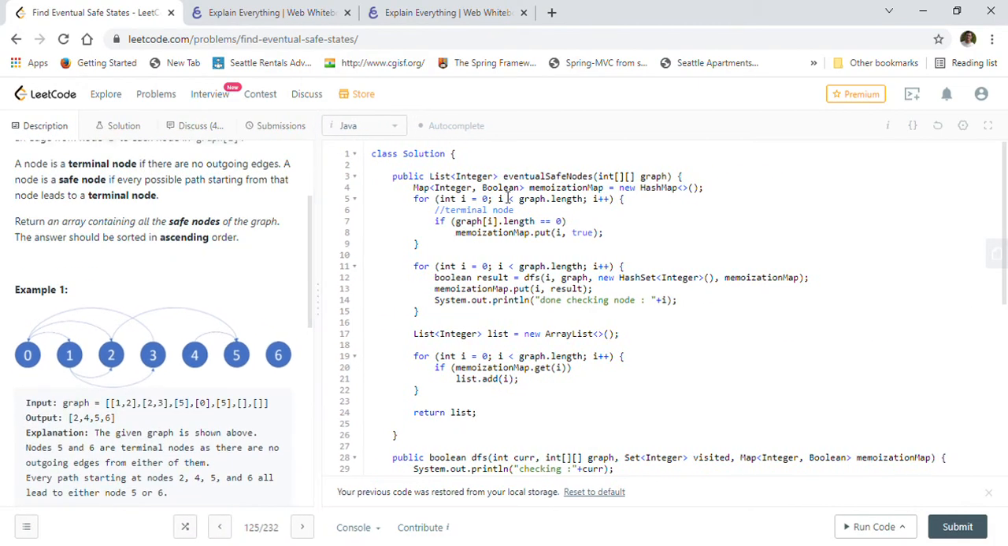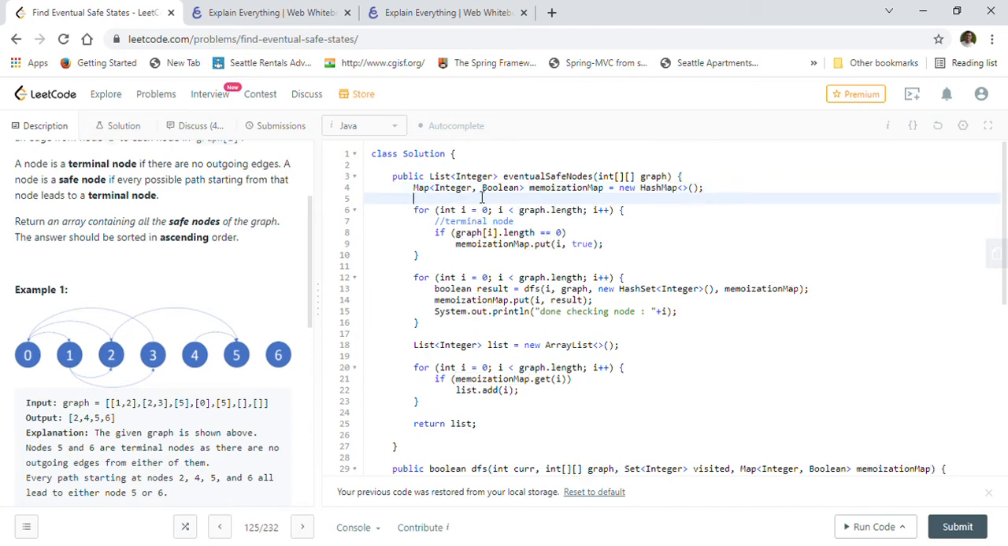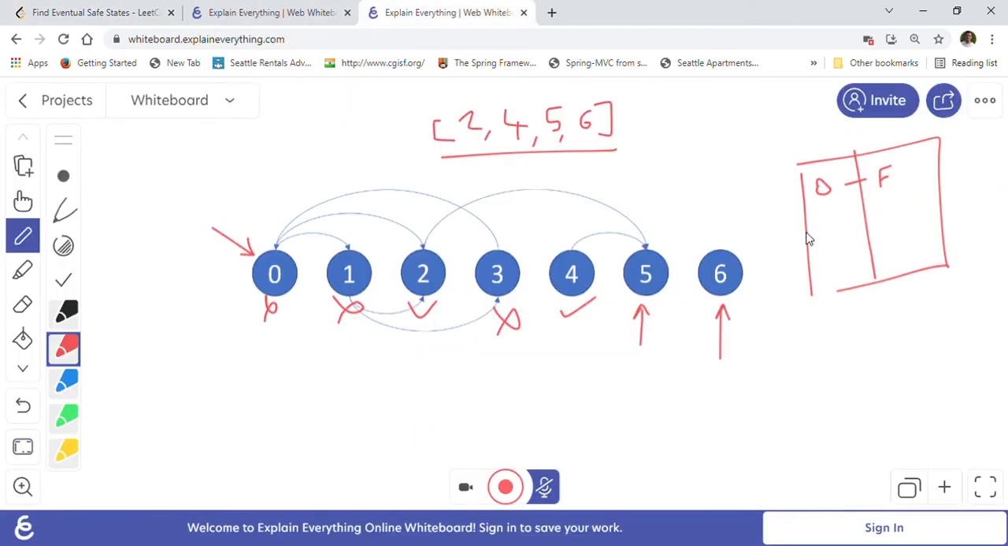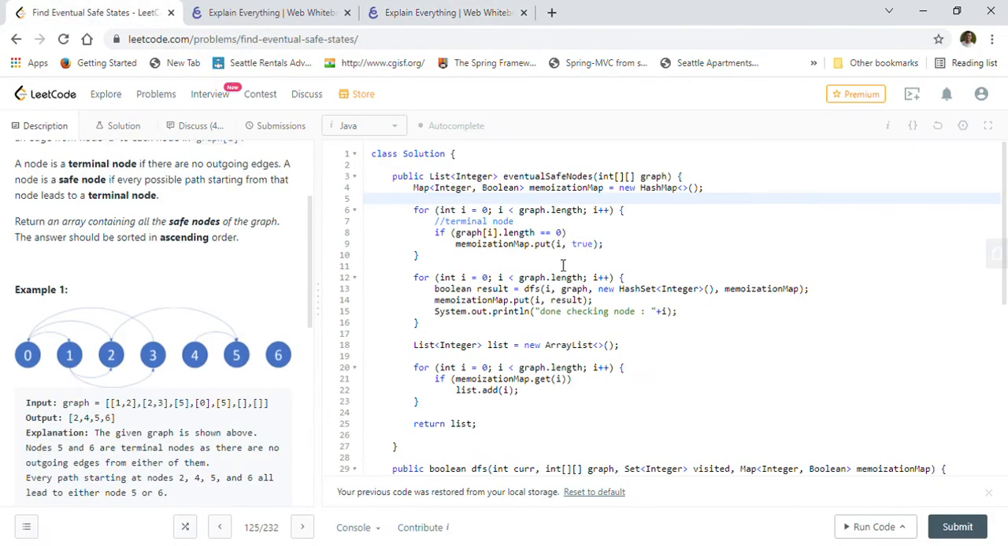First, I created a memoization map. It is an integer comma boolean map, as I said here. The integer is the node, like 0, and the result for that node, true or false, we are storing here. For example, for 0 we have stored false. For node 2 we will store true, because from 2 we can end up at 5, and 5 is a terminal node. So that is the use of this memoization map.